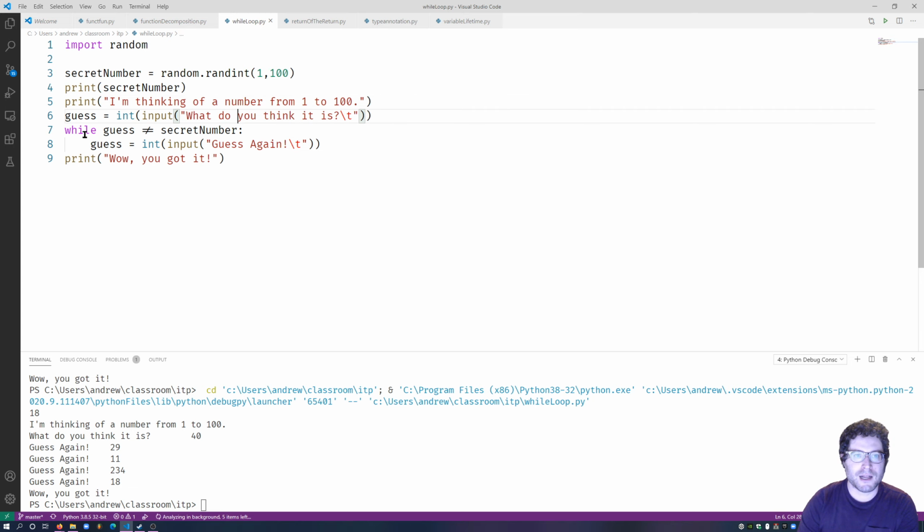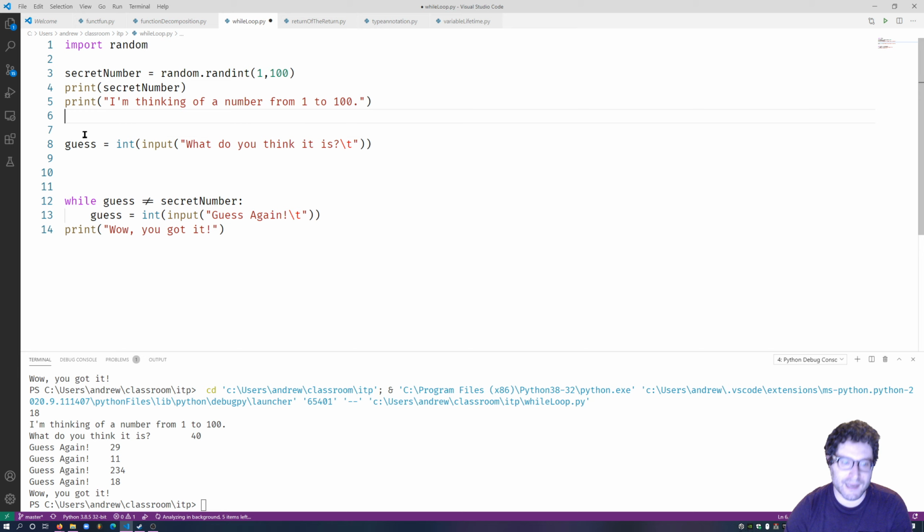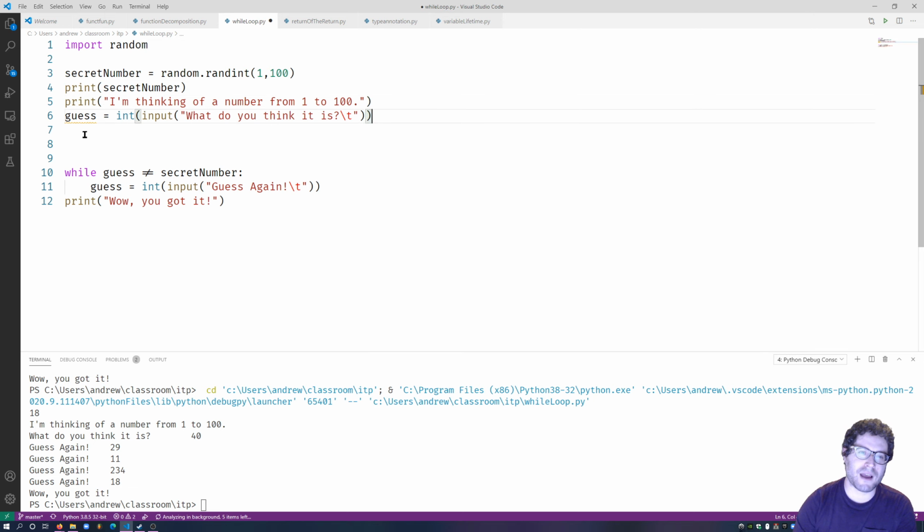So first off, with the guess, let's go ahead and initialize guess. We're taking in our guess, but we want to make sure that we guess between 1 and 100 first off. So let's create another while loop to make sure that initial guess is, while guess is less than 100. So while guess actually is greater than 100, or